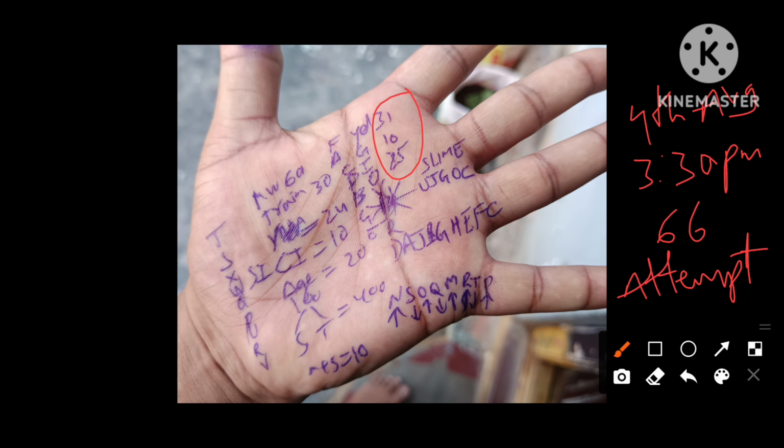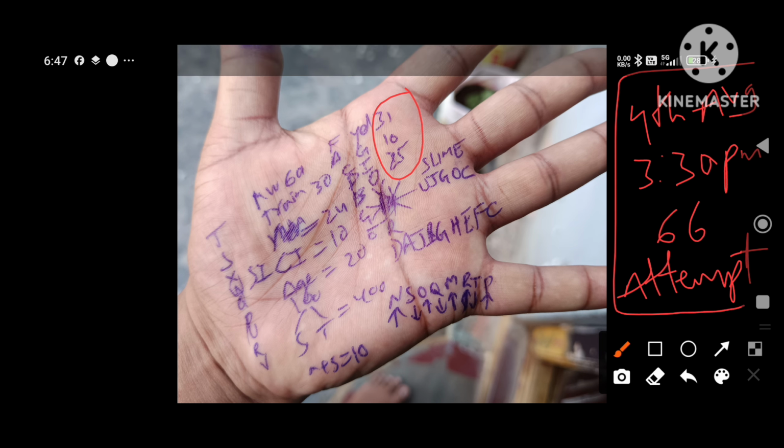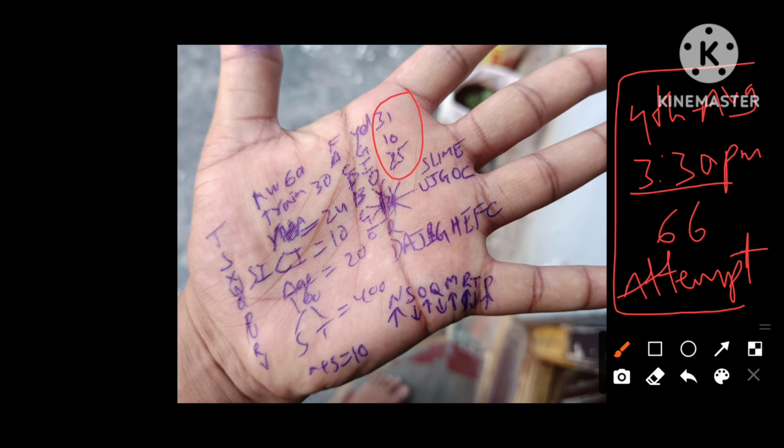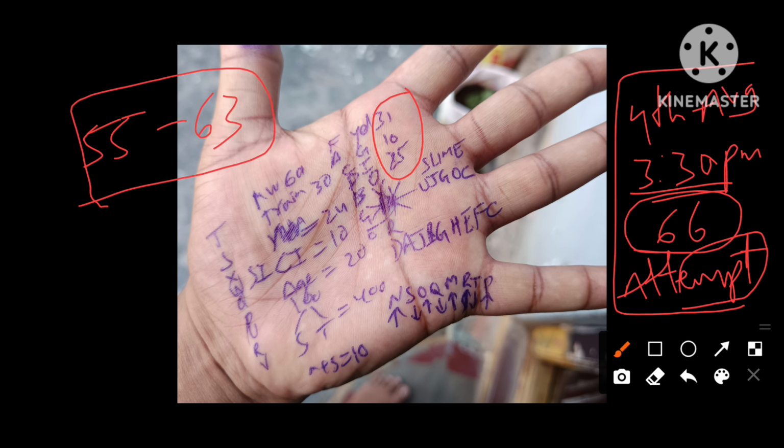So this is the overall exam analysis of the 4th August 3:30 p.m. shift, and my overall attempt is 66. Please try to comment your attempt of this exam, and let's discuss the expected cutoff. The expected cutoff must be nearly between 55 and 63. This is the expected cutoff of this exam.